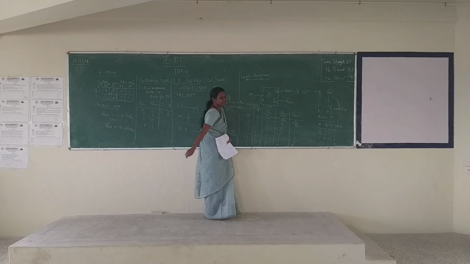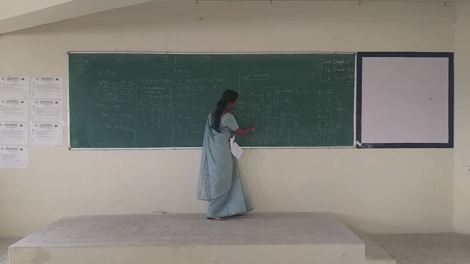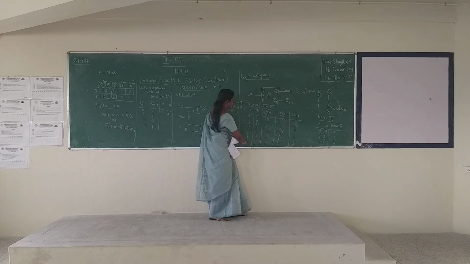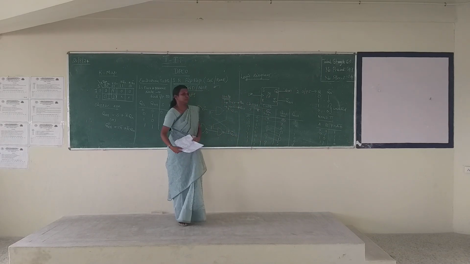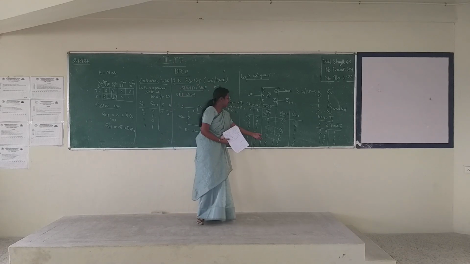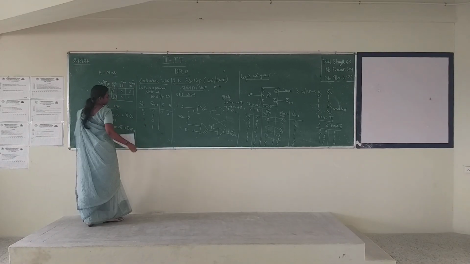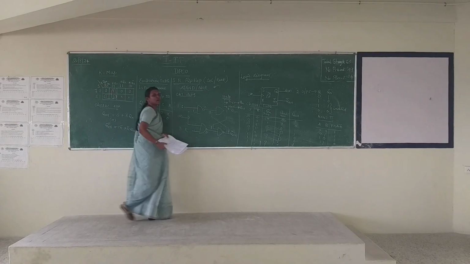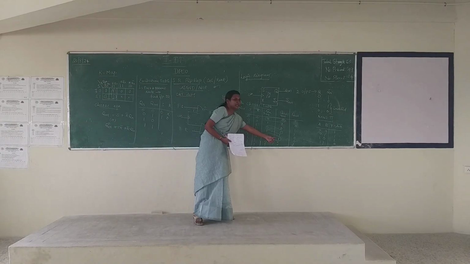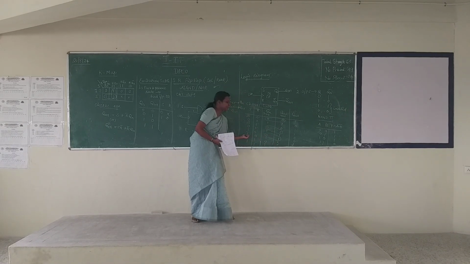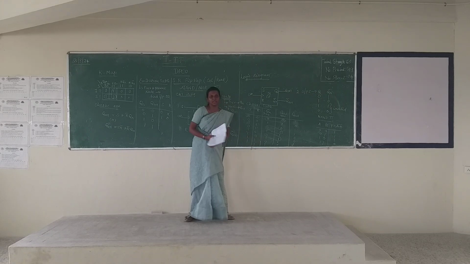Similarly, checking for 0 to 1: there is only one combination, 1 0 for SR. So S will be 1, R will be 0.